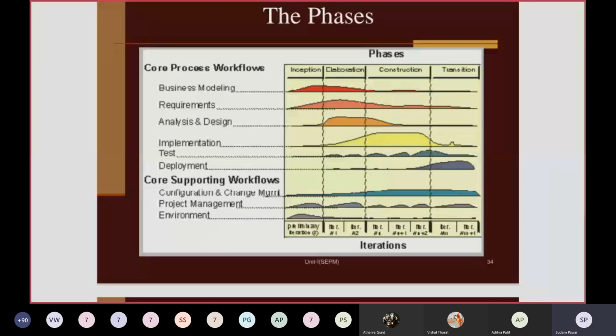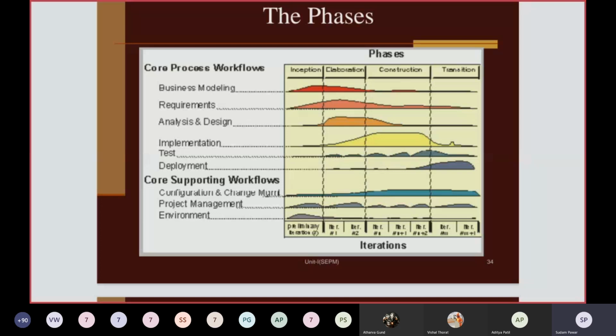Again, this is the diagram showing the RUP phases. The actual number of phases is 4, but an additional one can be included, the production phase also. So 4 phases are shown here: inception, elaboration, construction, and transition. At the bottom, each phase has a series of iterations.